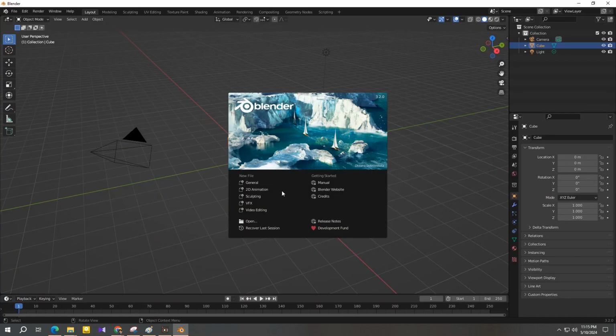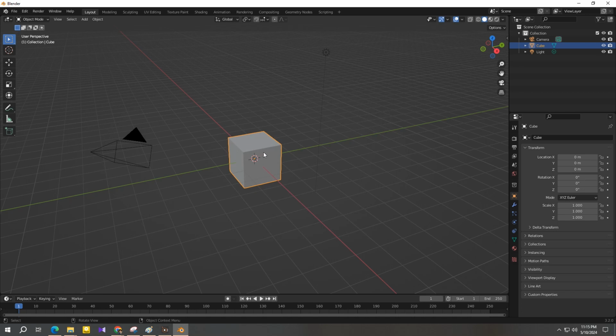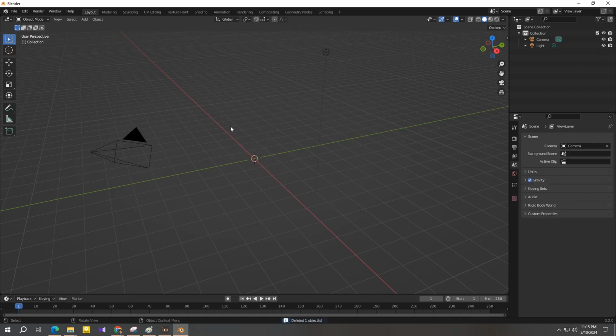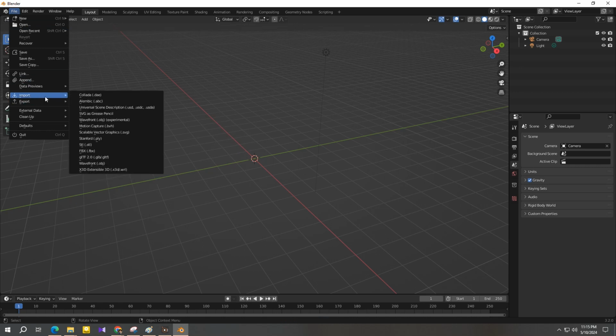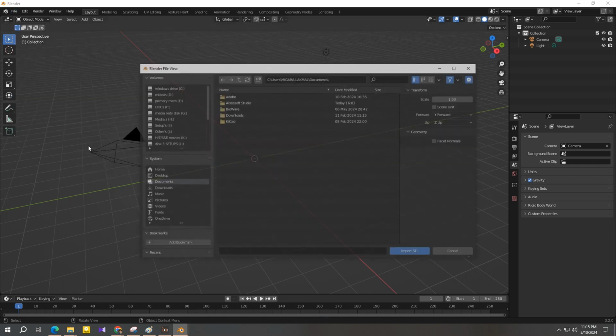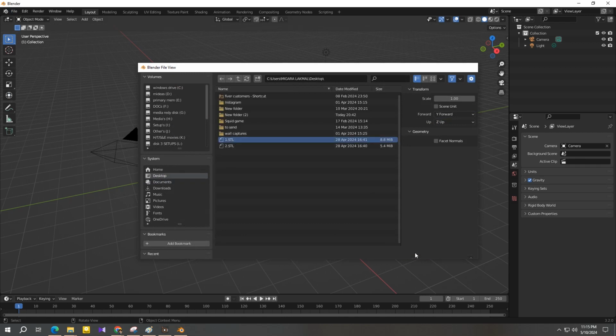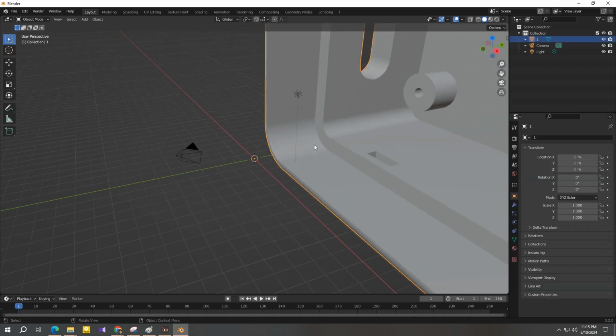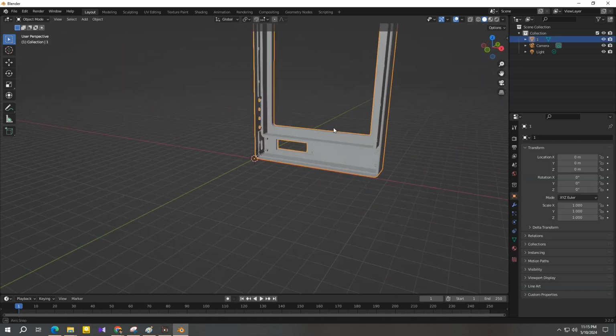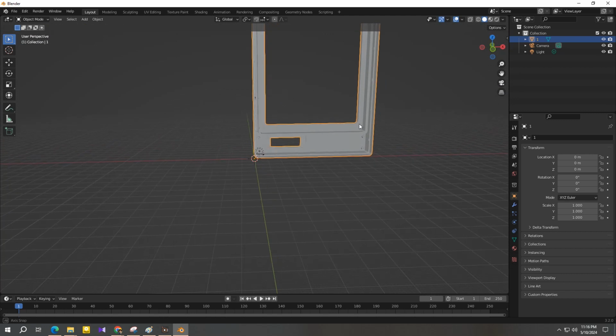Now click on General and delete the default cube. Go to File and click on Import. Then select STL file. Now select your file destination. I am going to select one STL file now. Now, it is opened and we can edit the object as we want.